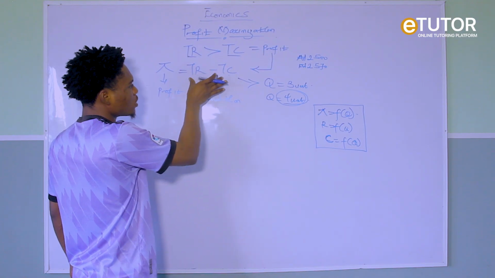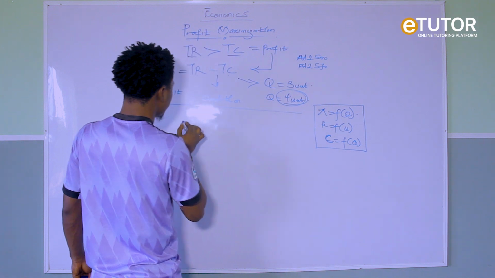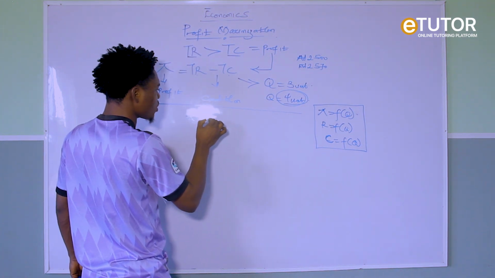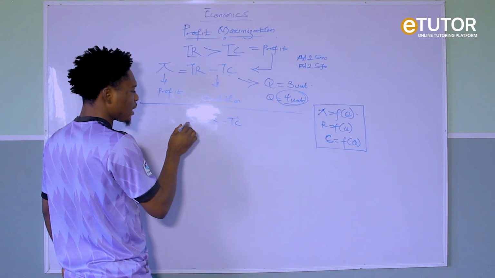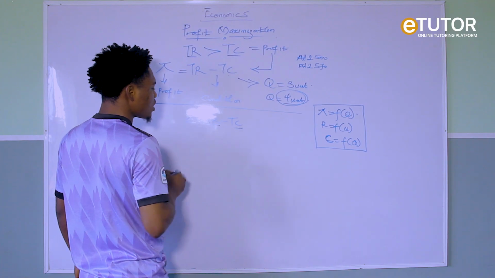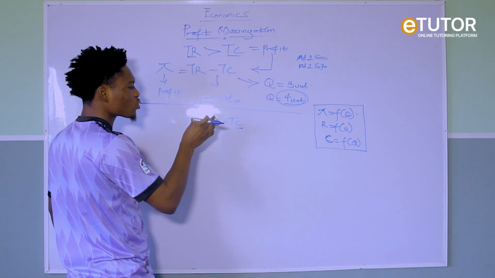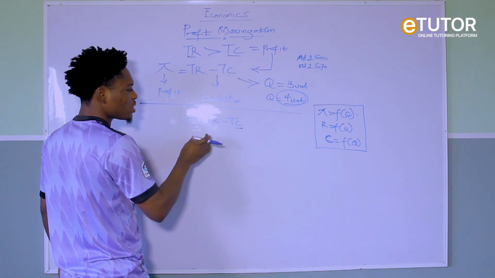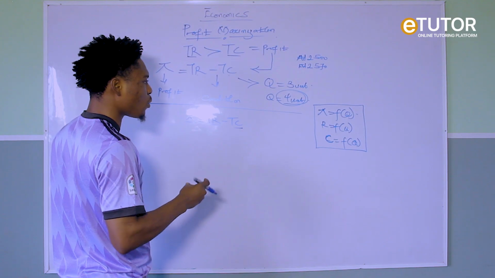So in order for you to determine the output where you maximize the highest profit, we will now look at this condition. Let's bring out this condition. You say profit equals TR minus TC. Remember that profit is a function of quantity, TR is a function of quantity, TC is a function of quantity. So we will determine the first order condition of this equation. What do we have in the first order condition? That is the first order derivative.